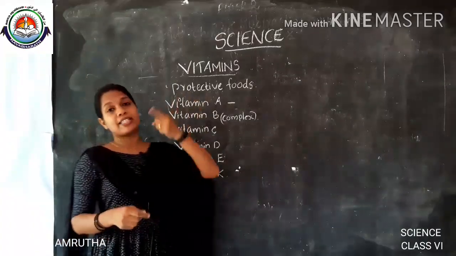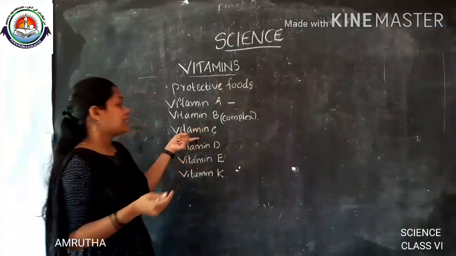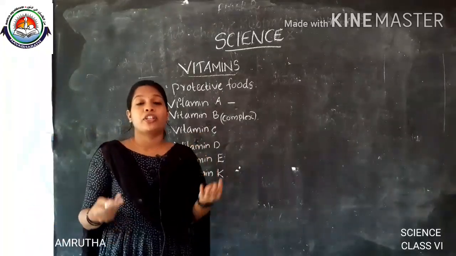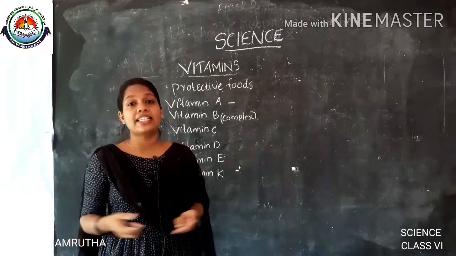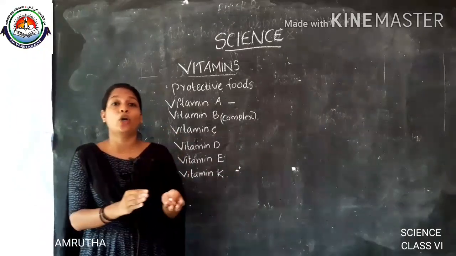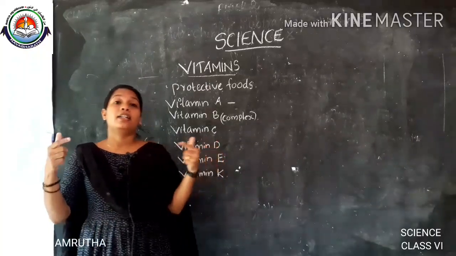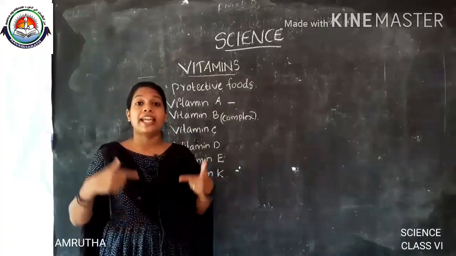And what about vitamin C? Vitamin C is obtained through eating vegetables, green chilli, guava, and most importantly citrus fruits like lemon, orange and amla.